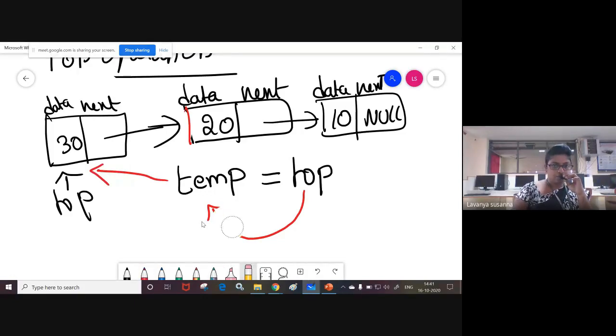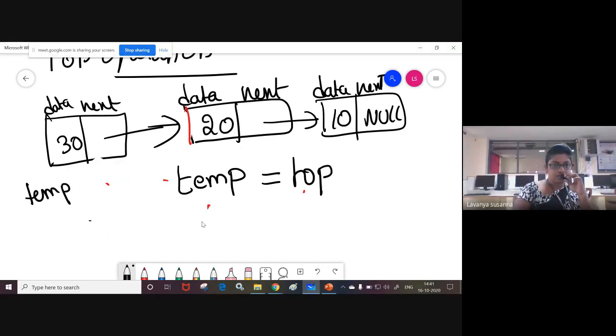Which node? Topmost node 30. See, temp is pointing to which node? Topmost node. Top is pointing to the topmost node only. The first step, temp equal to top. You are making temp point to the topmost node. How? Temp equal to top. The top address you are assigning to temp. Temp is also a pointer which contains the address of top. That means temp is pointing to topmost node 30.